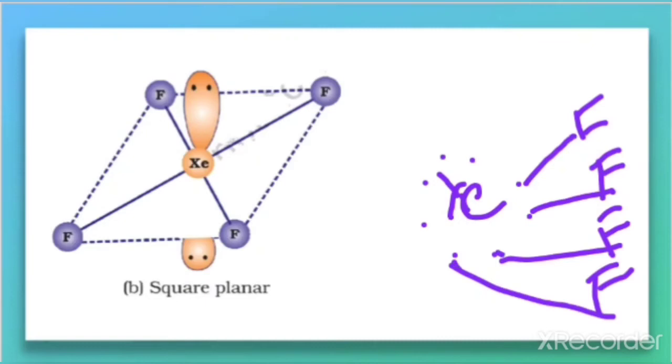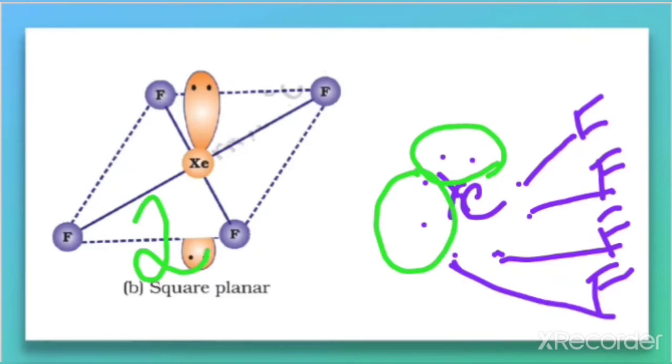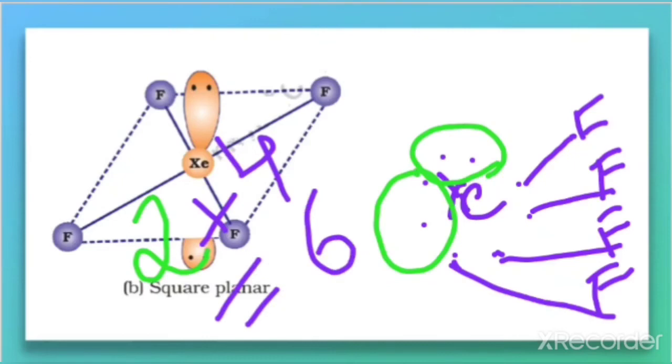So how many lone pairs are here? This is 1 lone pair, this is 1 lone pair. So we have 2 lone pairs and there are 4 bond pairs. So the total is equal to 6, that is 4 bond pairs and 2 lone pairs.